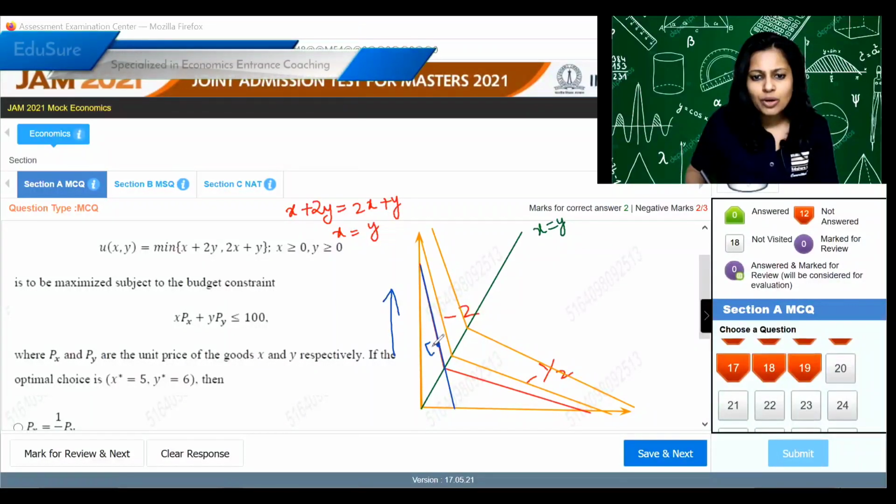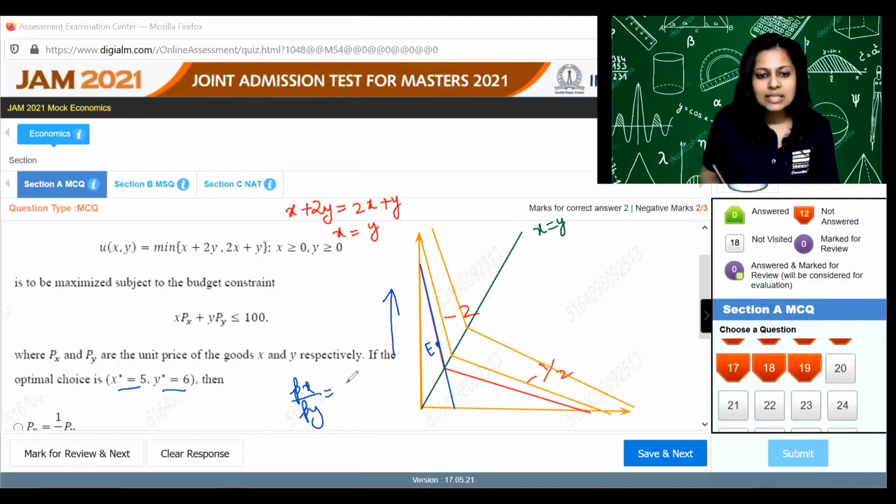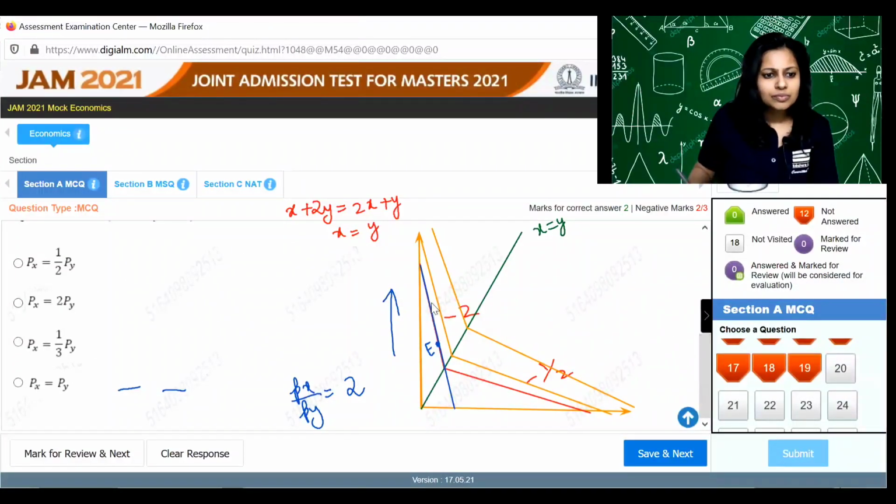So let's say this is the point of equilibrium where x is 5 and y is 6, and that would mean the price ratio px by py has to be equal to the slope of the upper part of the IC, which is equal to -2 or 2. So that would be px is equal to 2py.